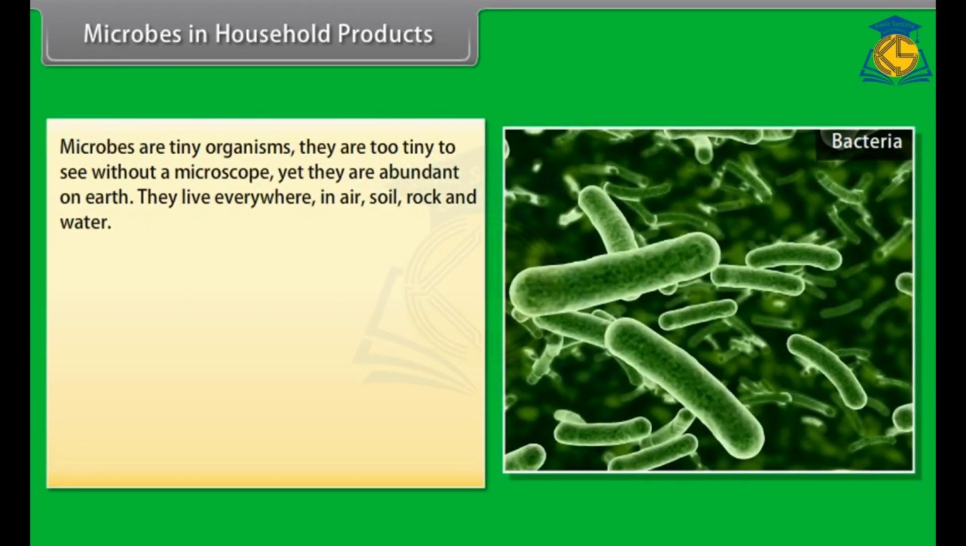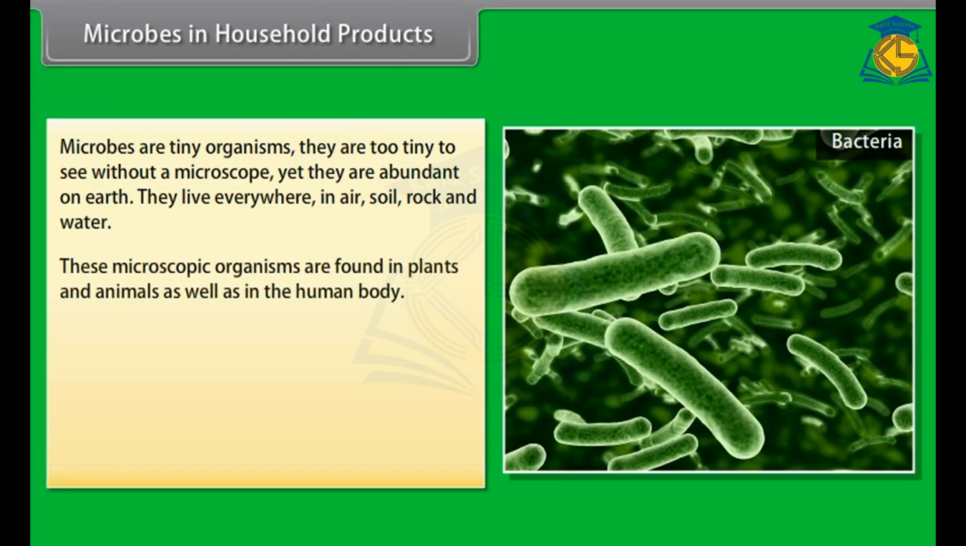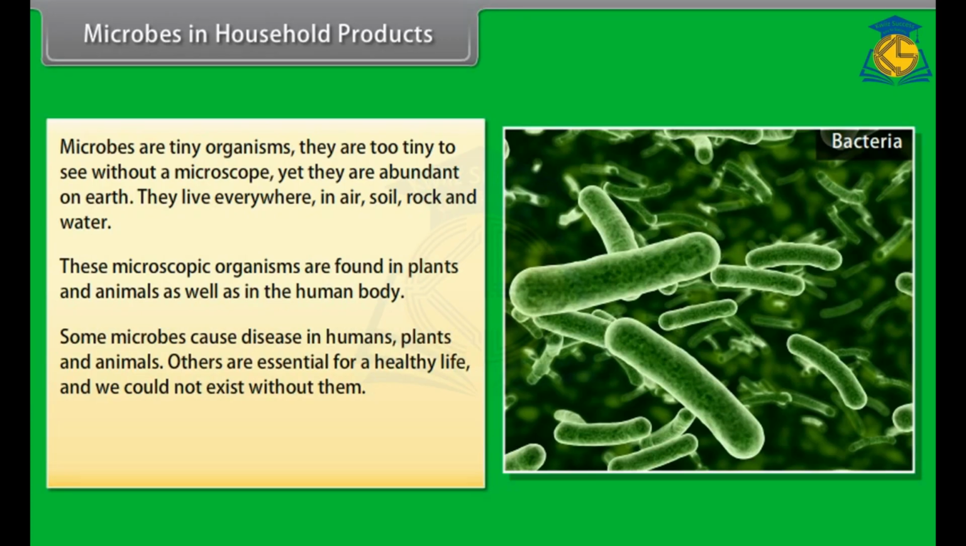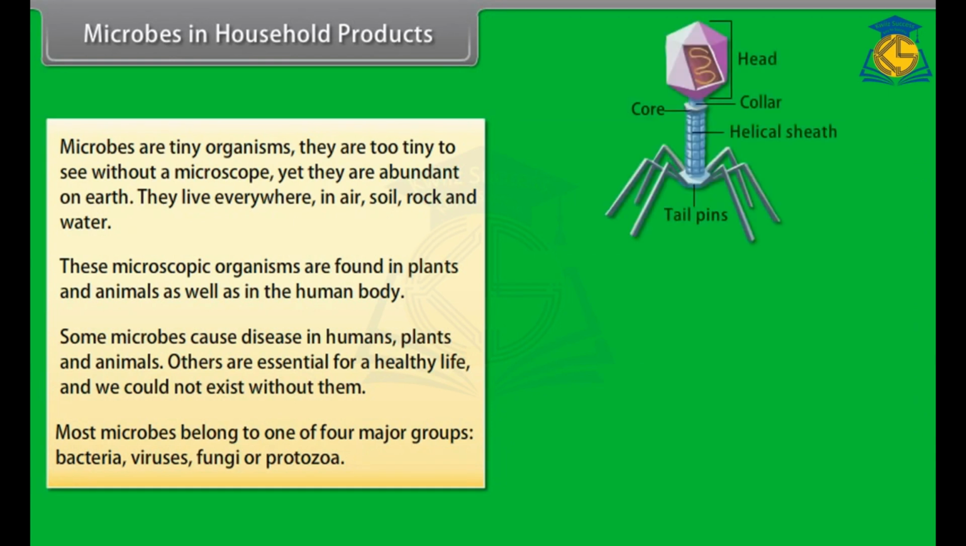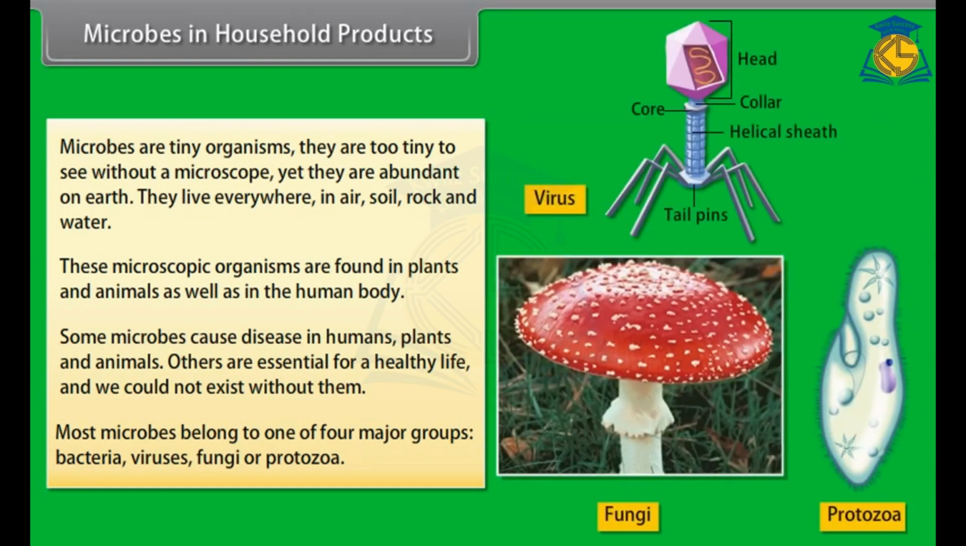Microbes in household products. Microbes are tiny organisms. They are too tiny to see without a microscope, yet they are abundant on earth. They live everywhere in air, soil, rock and water. These microscopic organisms are found in plants and animals as well as in the human body. Some microbes cause diseases in humans, plants and animals. Others are essential for a healthy life and we could not exist without them. Most microbes belong to one of four major groups: bacteria, viruses, fungi or protozoa.